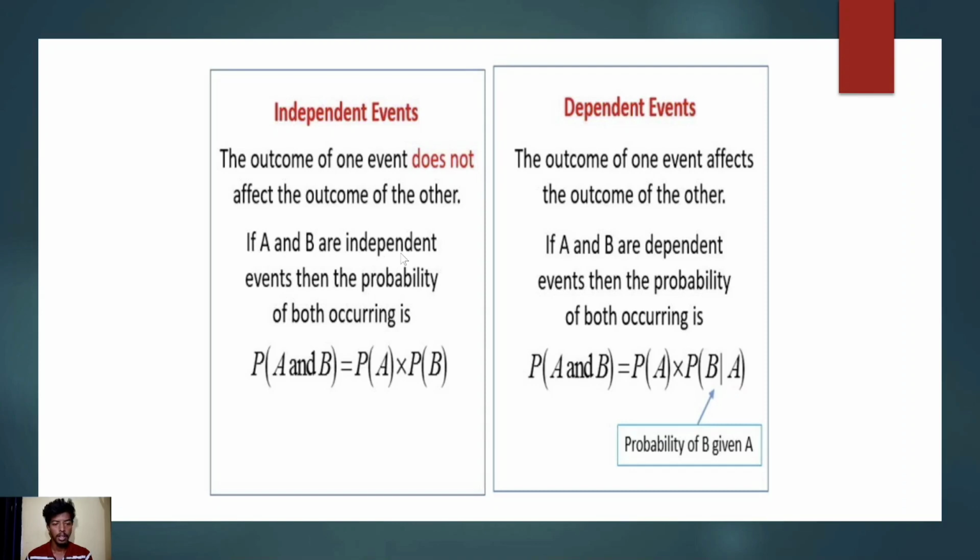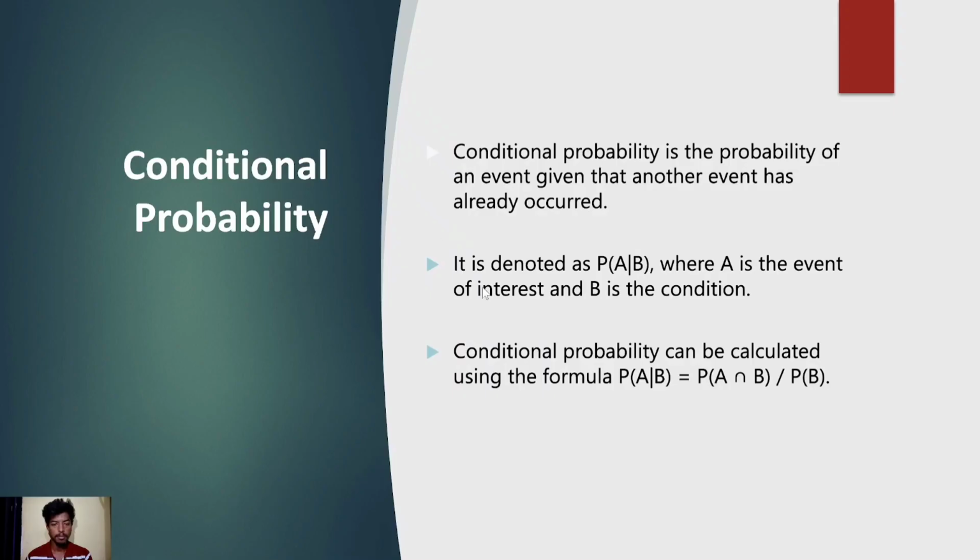If A and B are independent events, then the probability of both occurring, probability of A and B, is equal to probability of A times probability of B. If A and B are dependent events, then the probability of both occurring, probability of A and B, is equal to probability of A times probability of B given A.